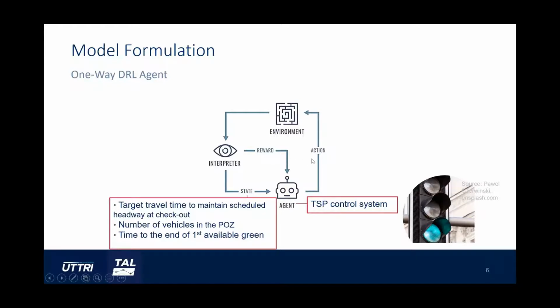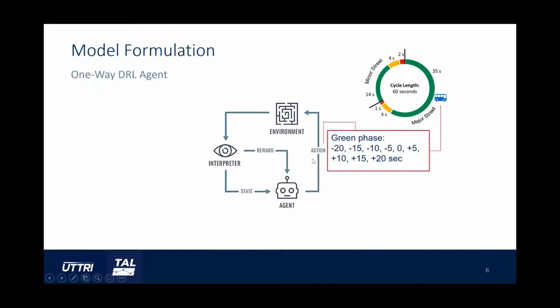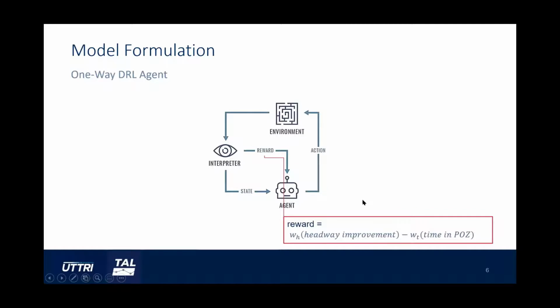So the third element is action, which is a move made by the agent, which causes a state change in the environment. We adjusted the duration of the green phase for buses using truncations up to 20, 15, 10, and 5 seconds, and extensions up to 5, 10, 15, and 20 seconds. The last element is reward, which provides the evaluation of an action.